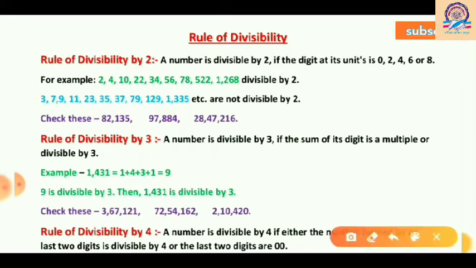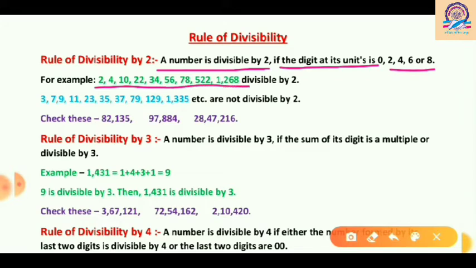Here we have a statement: a number is divisible by 2 if the digit at its unit place is 0, 2, 4, 6 or 8. For example, 2, 4, 10, 22, 34, 56, 78, 522 and 1268. These numbers are all divisible by 2, and there are many more. In another way we can say that if the number is even, then it is divisible by 2.